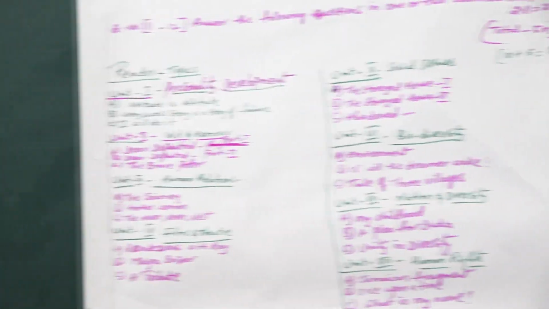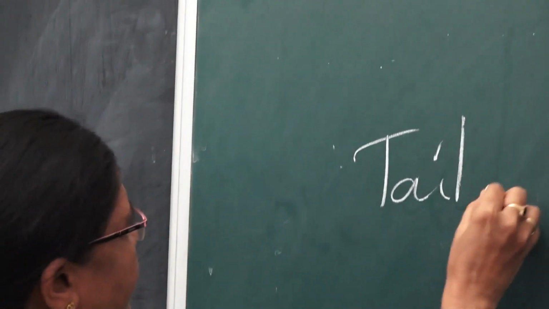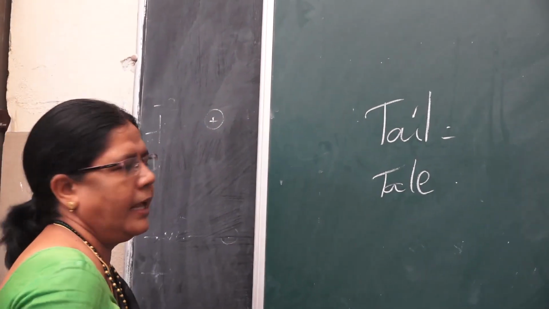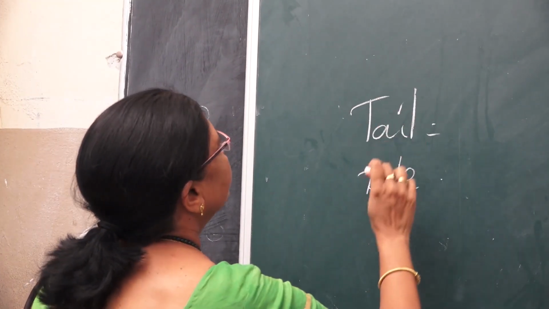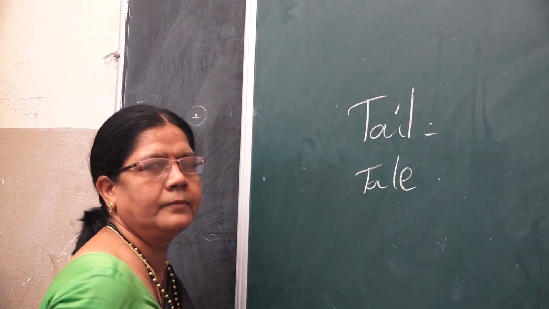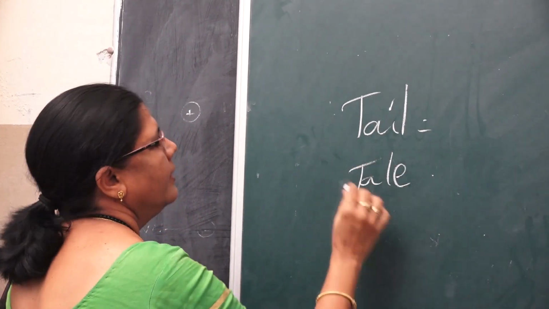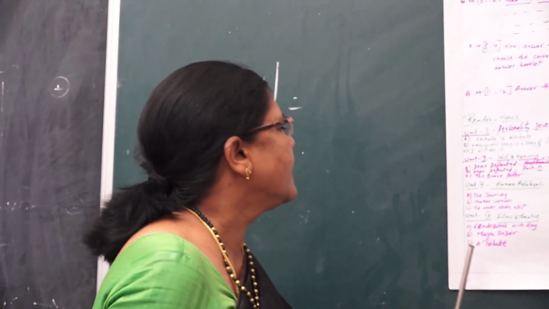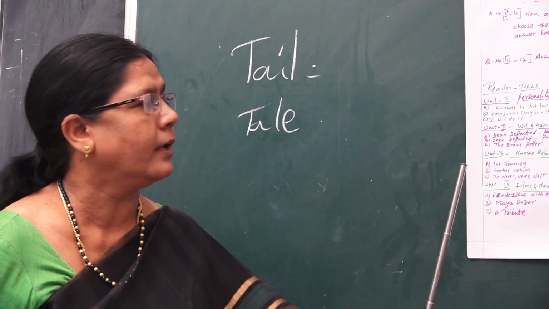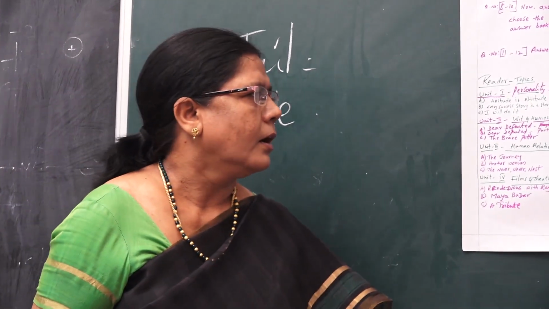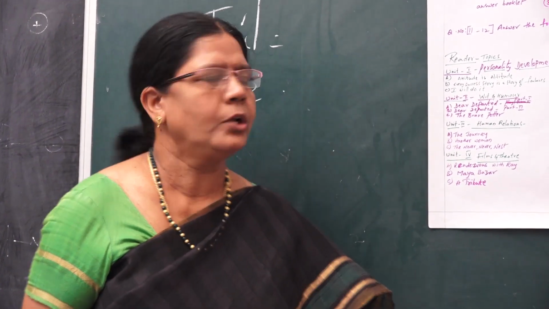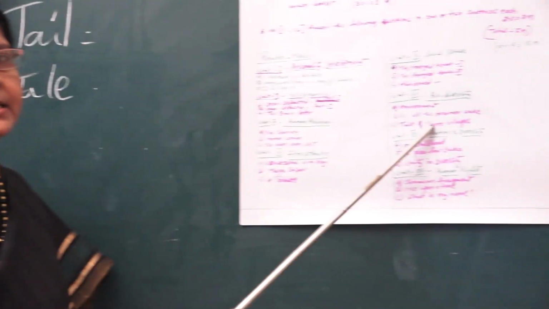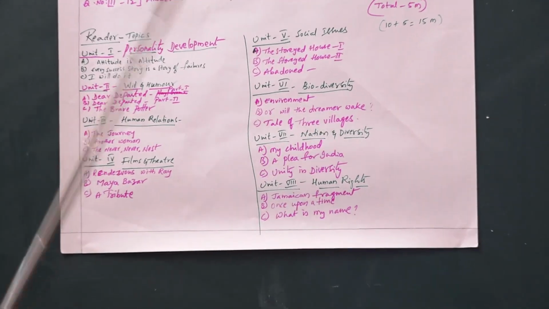You have to know the difference between this tale and this tail. Both sound alike, but they are homonyms. This tail is linked with the animal's tail, and this tale is a small story. It is the story of three villages, and how they have been affected by polluted gas and polluted petrol, how people are throwing drums into their villages, and how they are getting diseases.